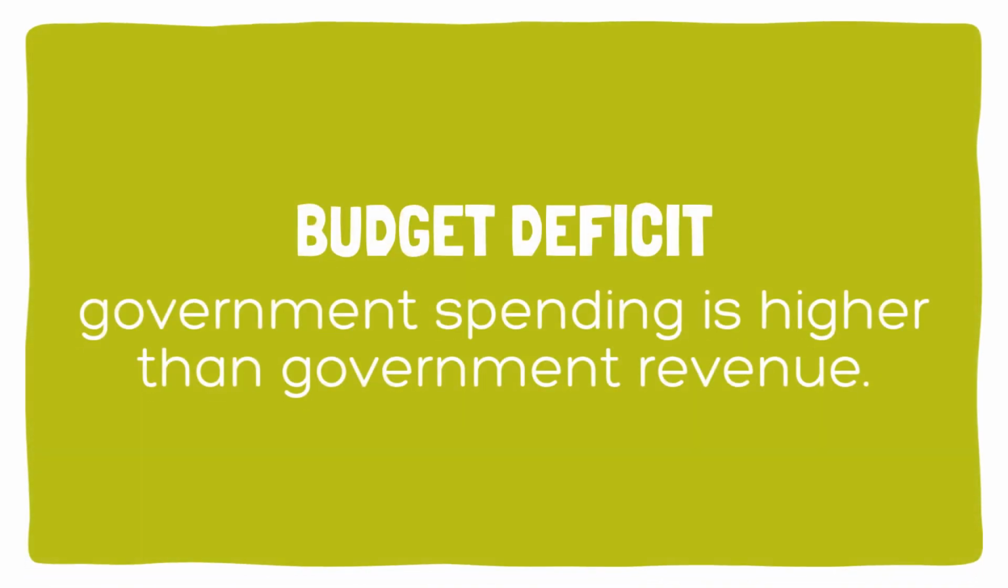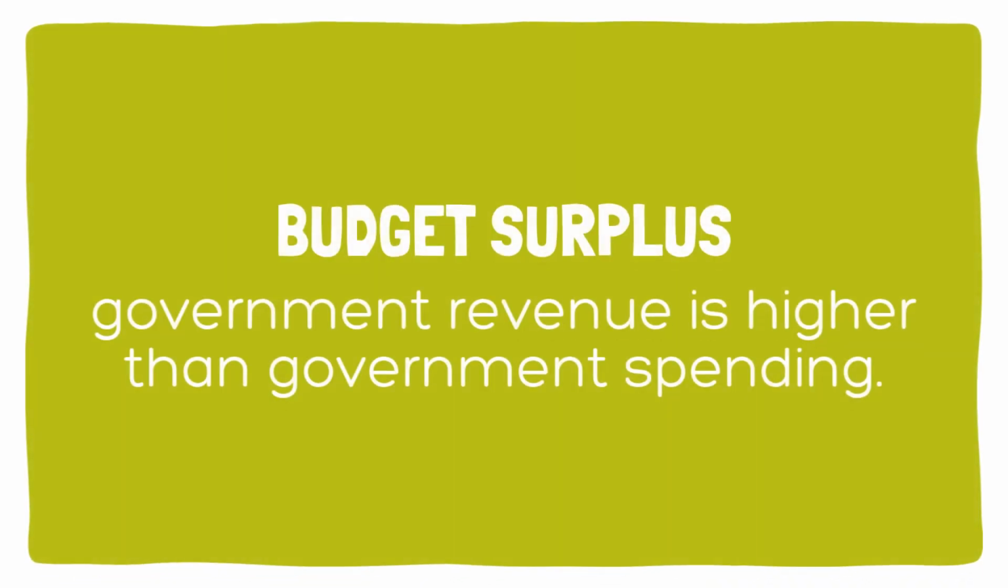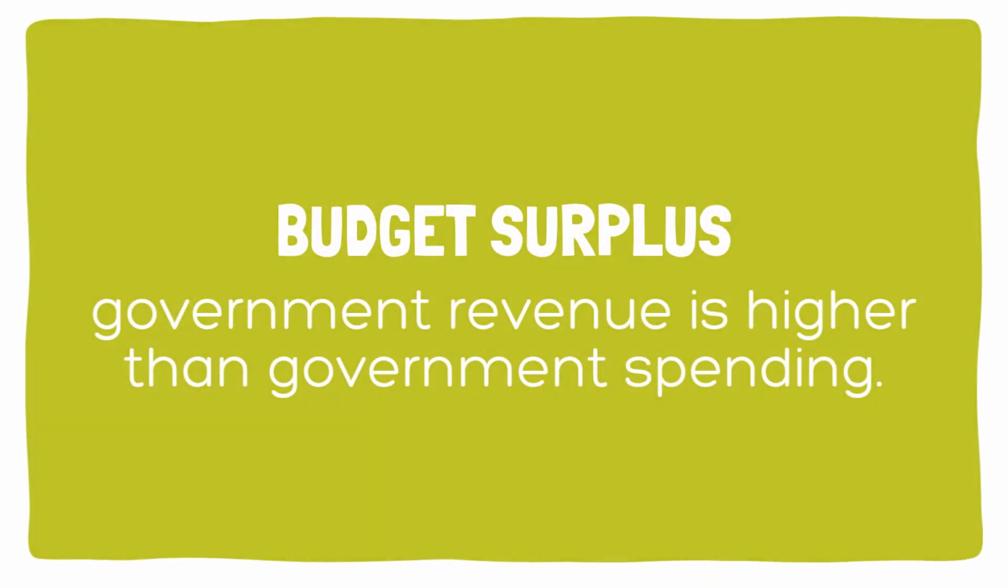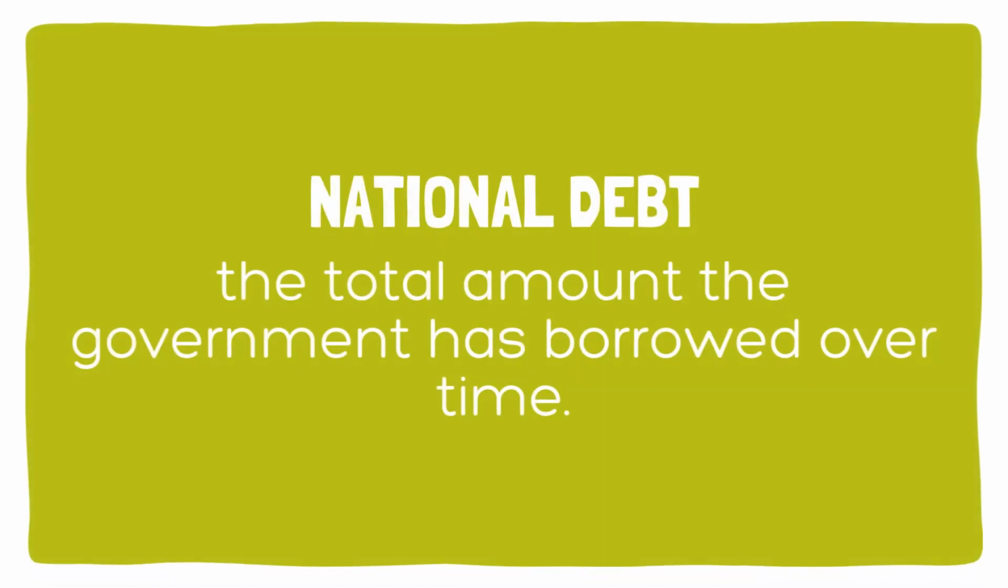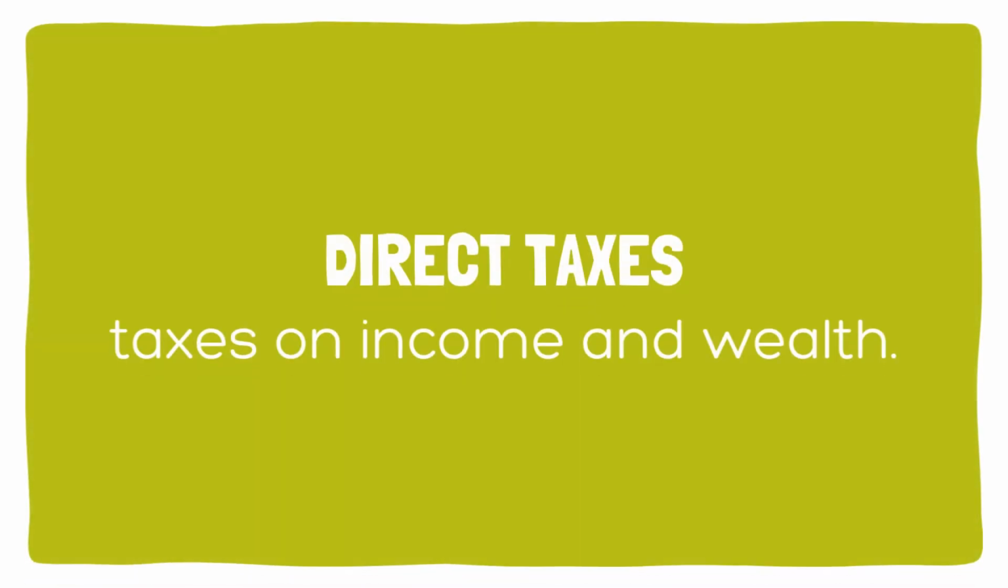Budget deficit occurs when government spending is higher than government revenue. Budget surplus occurs when government revenue is higher than government spending. National debt is the total amount the government has borrowed over time. Multiplier effect occurs when the final impact on aggregate demand is greater than the initial change. Direct taxes are taxes on income and wealth.